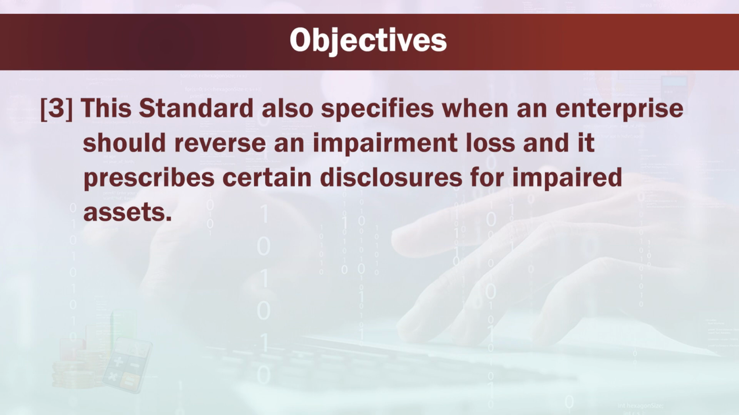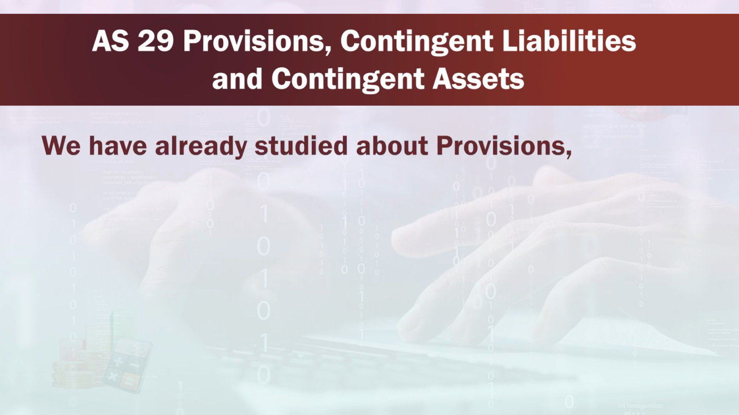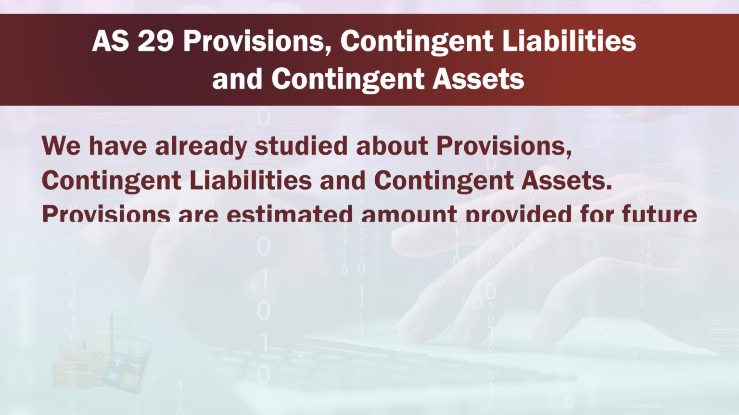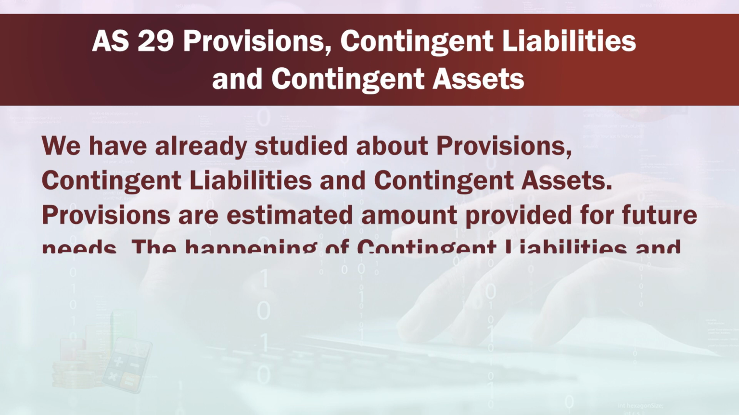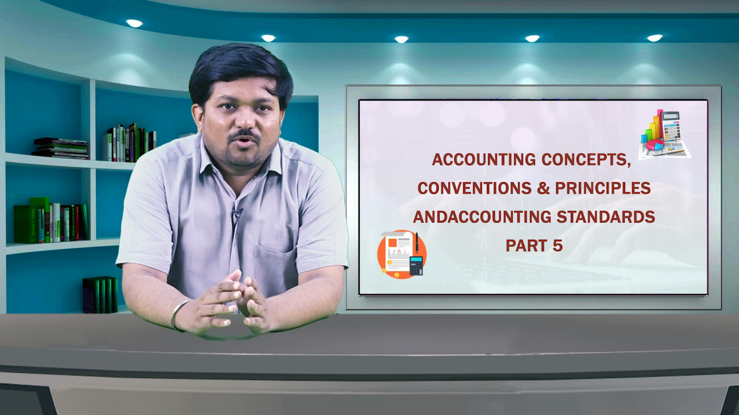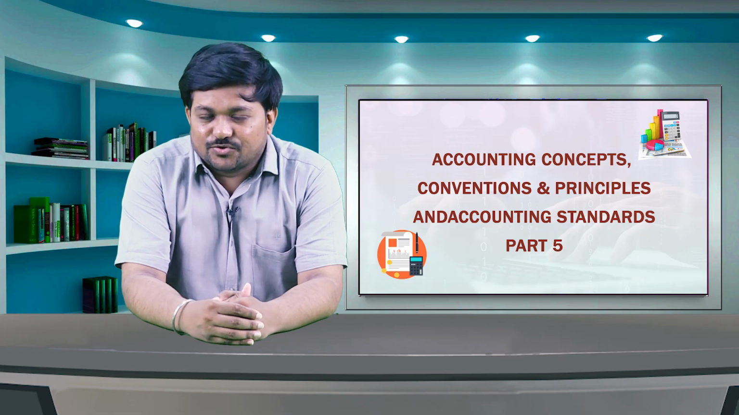Now, we will see the last, AS 29 Provisions, Contingent Liabilities and Contingent Assets. We have already studied provisions, contingent liabilities and contingent assets. Provisions are estimated amounts provided for future needs. The happening of contingent liabilities and assets is also not certain. In this situation, to avoid subjectivity for such instances, this AS is used.